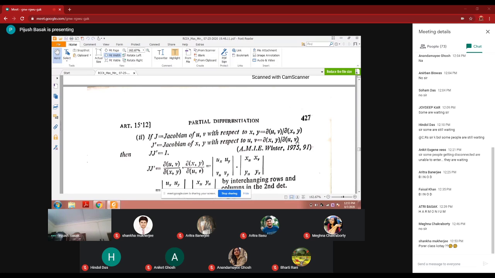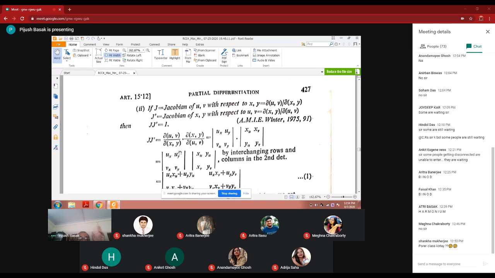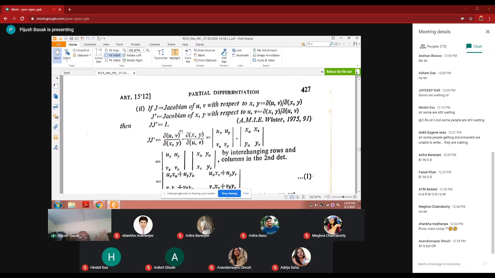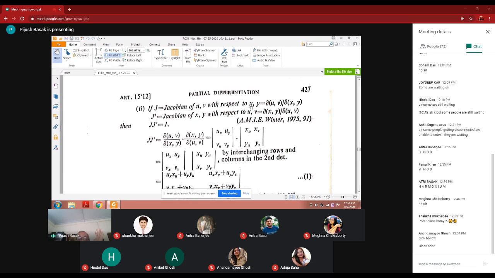It has to be. If the Jacobian of UV with respect to XY is this, then the Jacobian of XY with respect to UV will be just this one, the opposite. Denominator and numerator exchange, no problem. And then you multiply and you get 1. They have told you to find J into J dash. J dash means, actually in language, the transpose. Because J dash is the transpose of J.